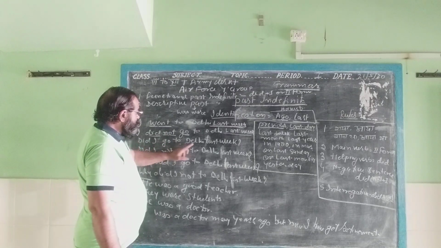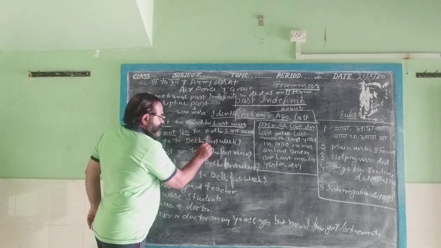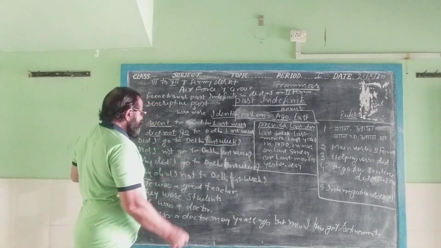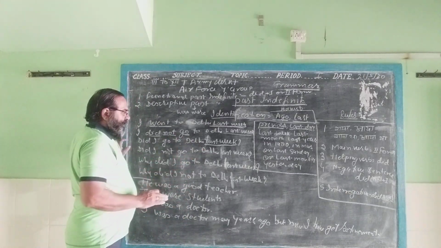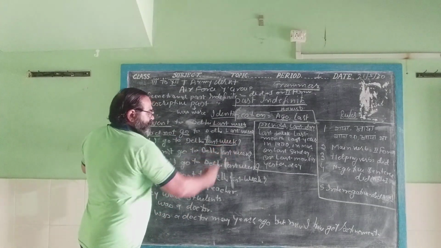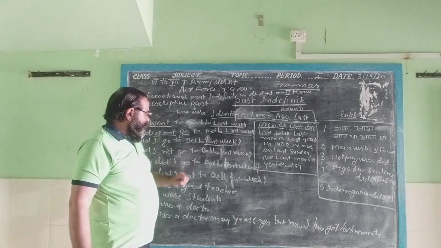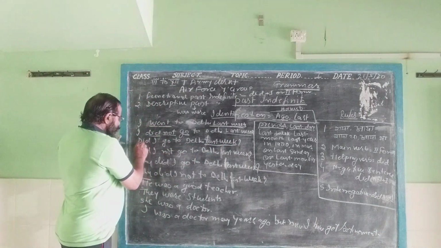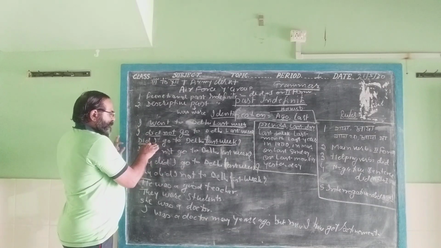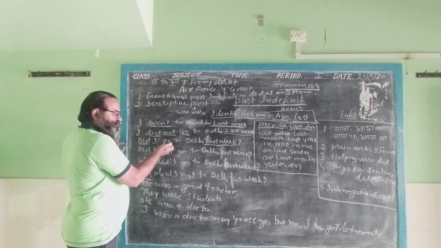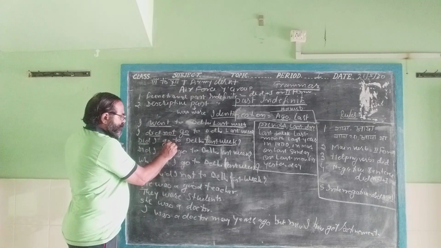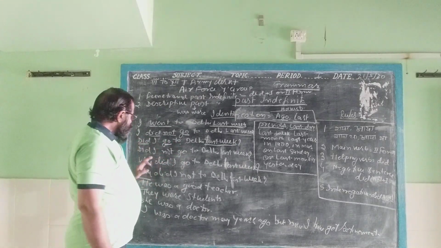Now, did I go to Delhi last week? We again find the last week, and it is the interrogative sentence, because there is the interrogative sign at the end of the sentence. Then we will use did before the subject, and when did has been used, then we will use the first form of the main verb.